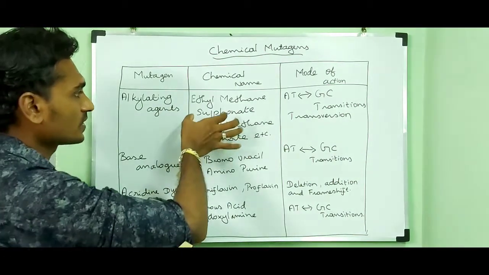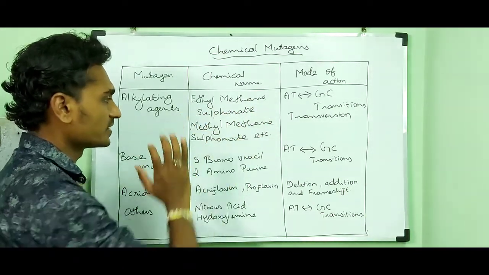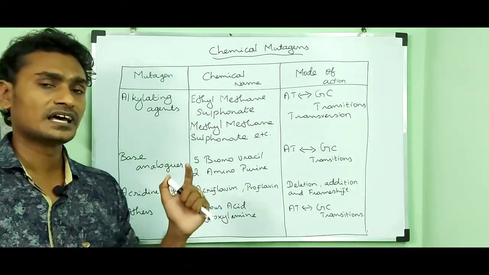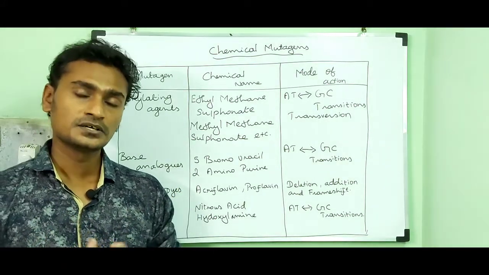Examples of alkylating agents are ethyl methane sulfonate and methyl methane sulfonate. These alkylating agents are the most powerful agents which can cause mutation.